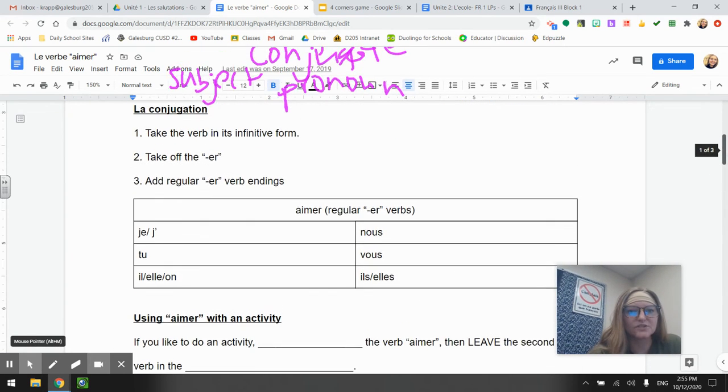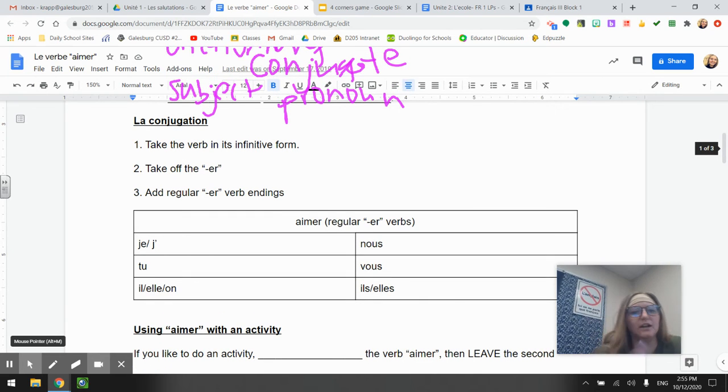All right. So, la conjugaison. Je vais changer les couleurs. I'm going to go ahead and change the colors here. So, how we conjugate in French. Specifically, we're going to use the verb aimer, which is an ER verb. This is our most common type of verb in French, ones that end in ER. We have three categories in French, ER, IR, and RE. Aimer is a regular ER verb, and so we're just going to use it as an example.